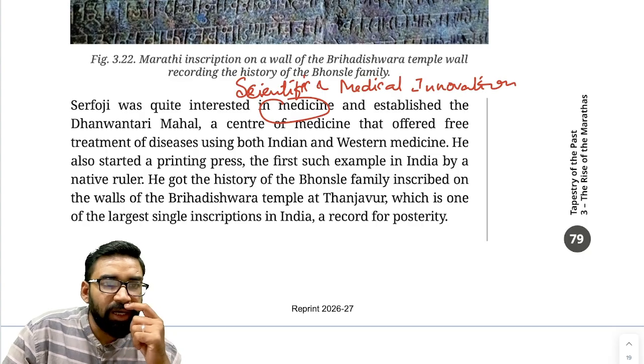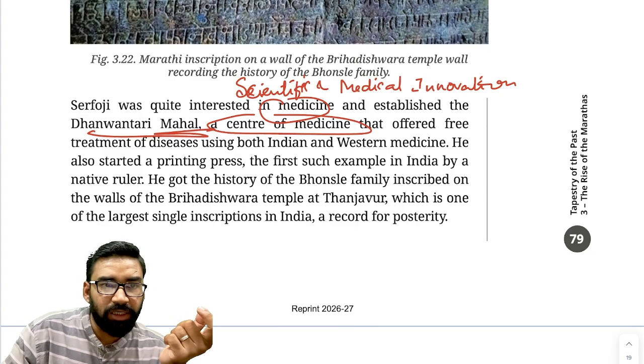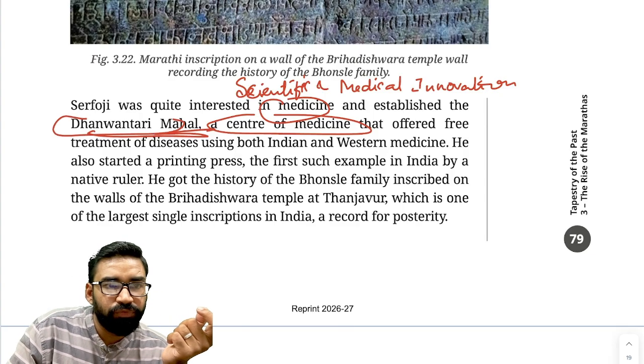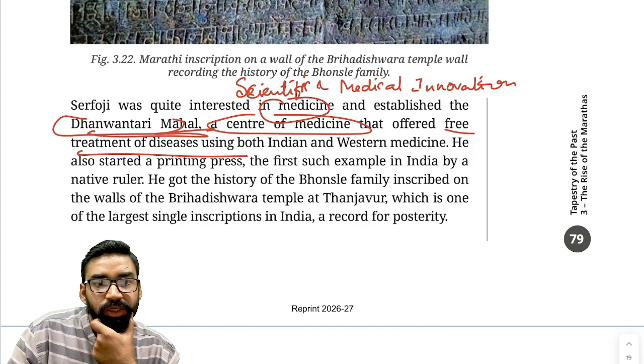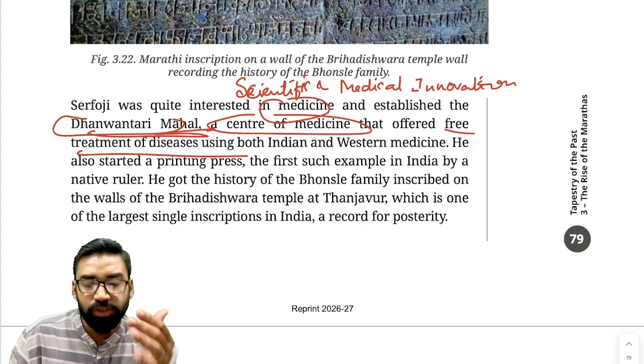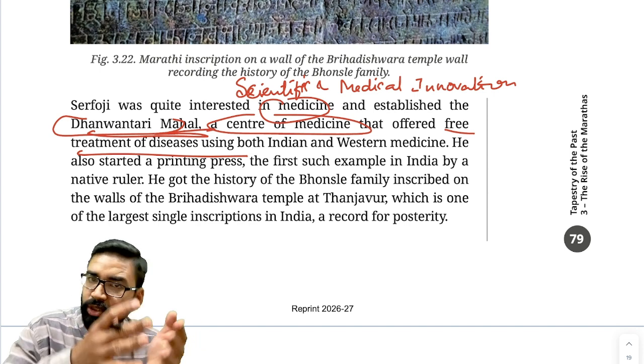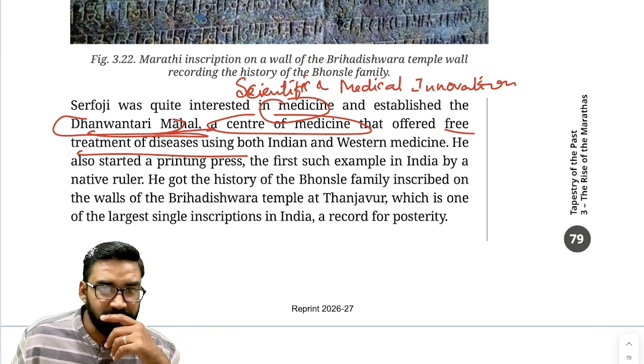Clear. That is why a medical center was established by him called Dhanvantri Mahal. Clear. Now this center Dhanvantri Mahal, it used to offer free treatment of diseases using both Indian as well as Western medicine. Clear. So it actually shows the syncretic approach to knowledge, mixture of Indian as well as Western culture.